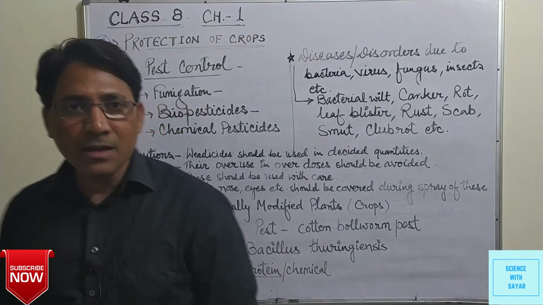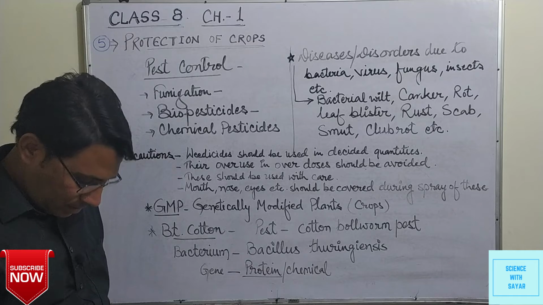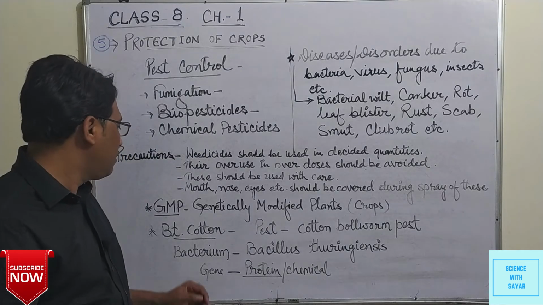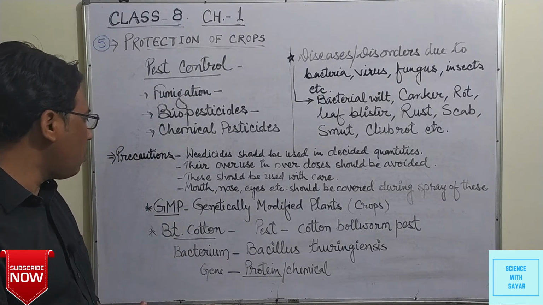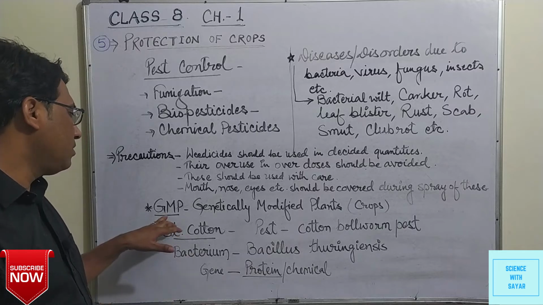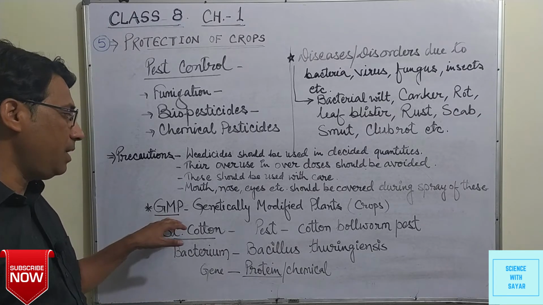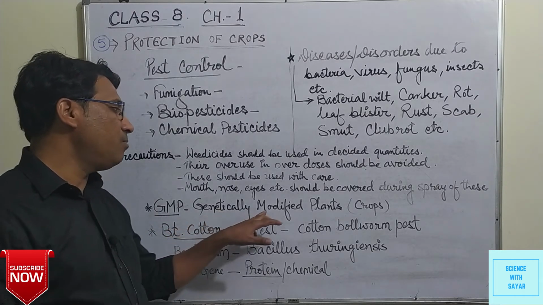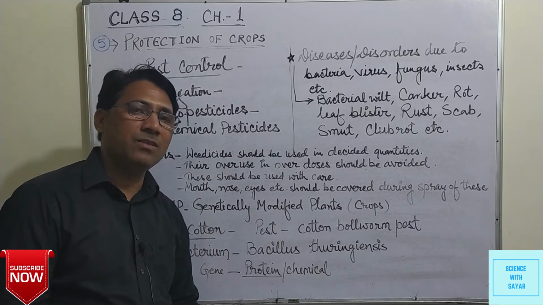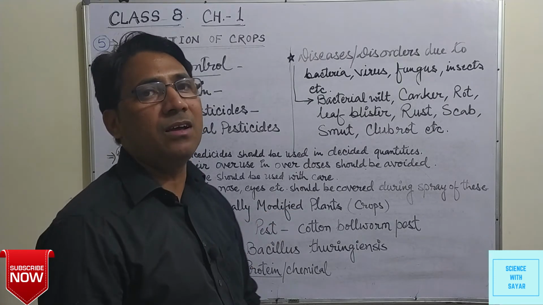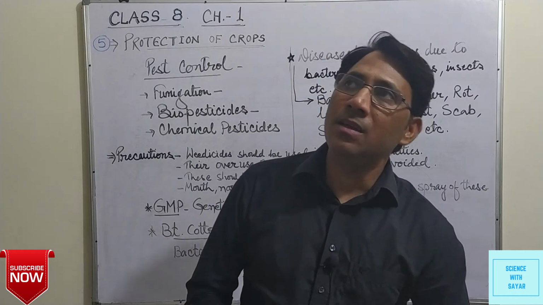Now, a term we have often heard is GMP, genetically modified plants. What are these genetically modified plants or crops?